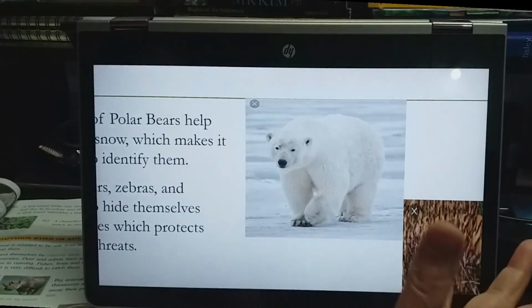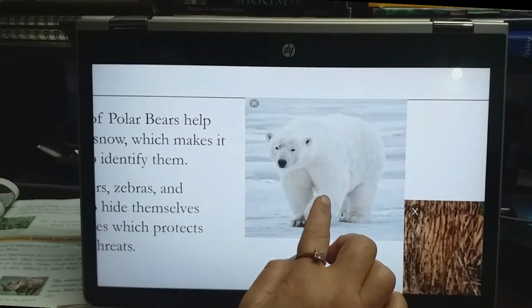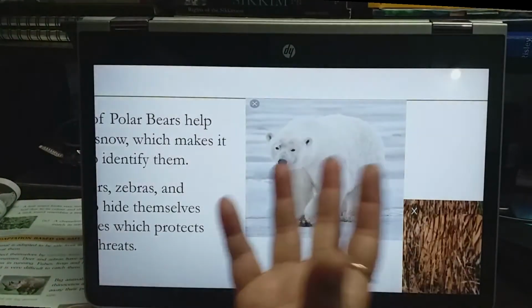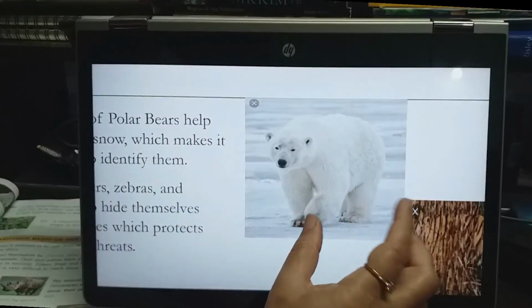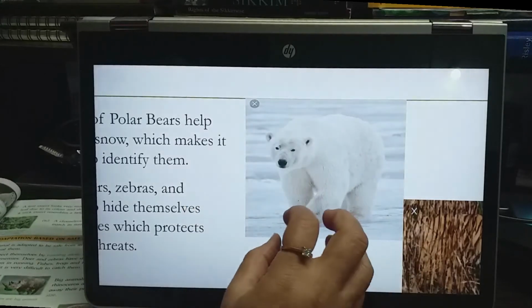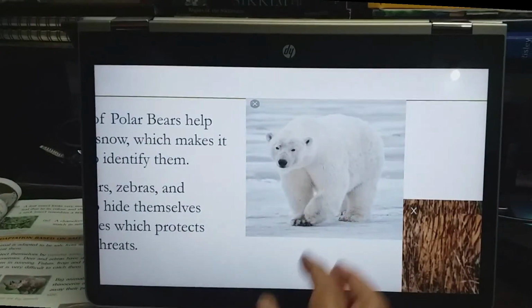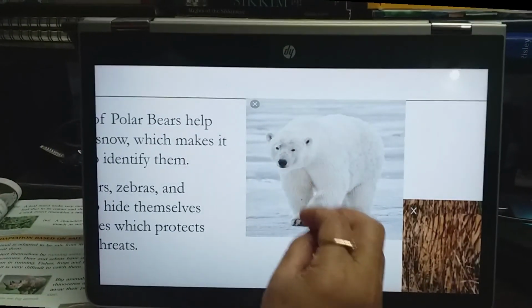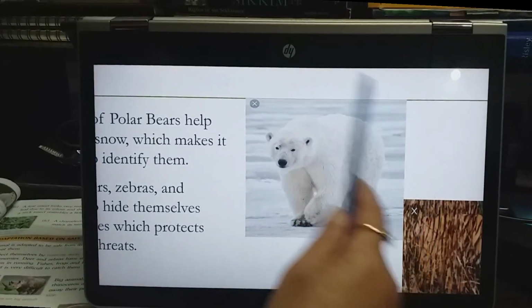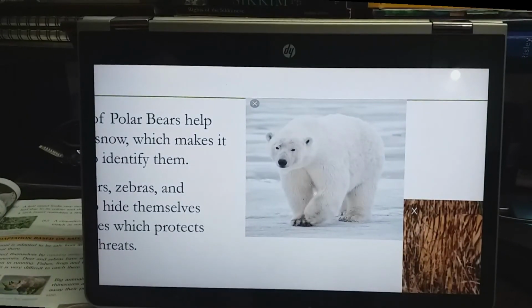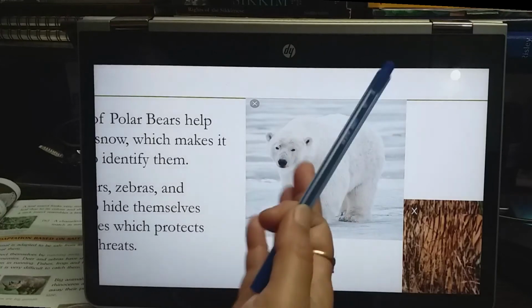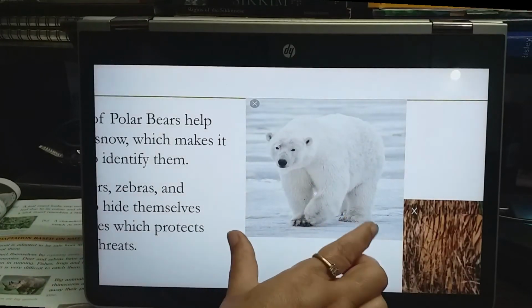If any dangers or enemies are there, their predators cannot make out there is a bear in this environment, in this ice, because the color of this body and this snow outside look the same, isn't it? So it is very difficult for the enemies to make out.